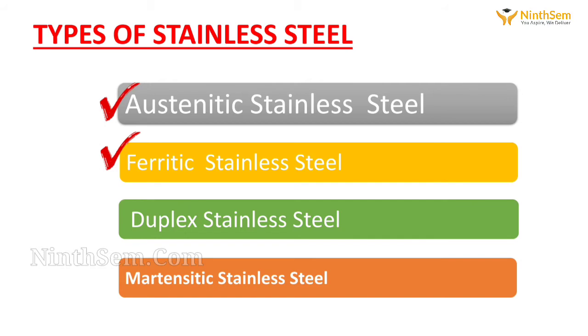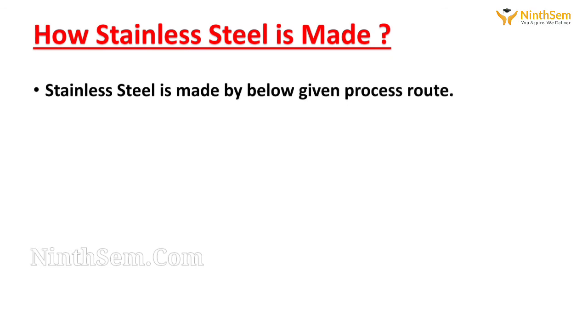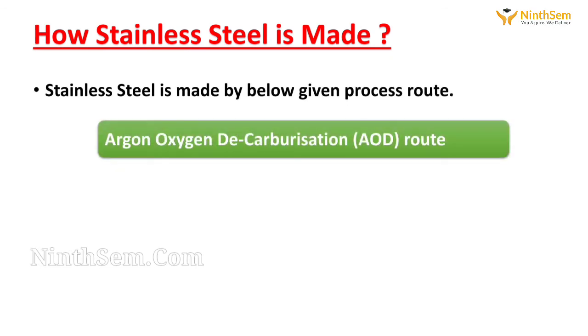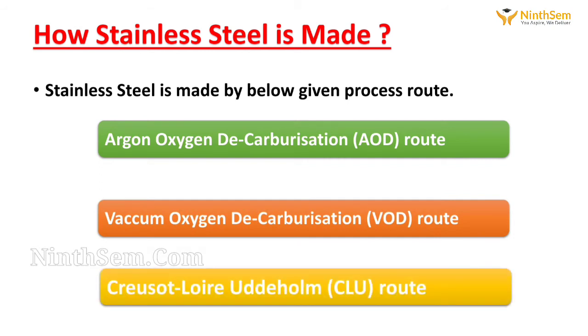Stainless steel is made by the given process routes. First one is the argon oxygen decarburization route or AOD. Second one is the vacuum oxygen decarburization route or VOD. Third one is the CLU route.